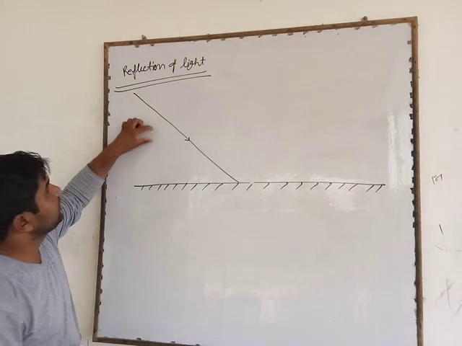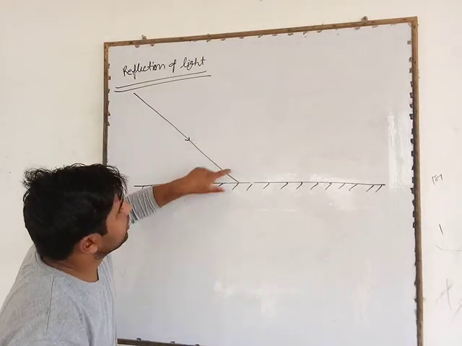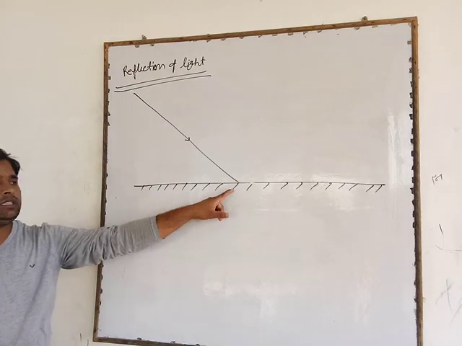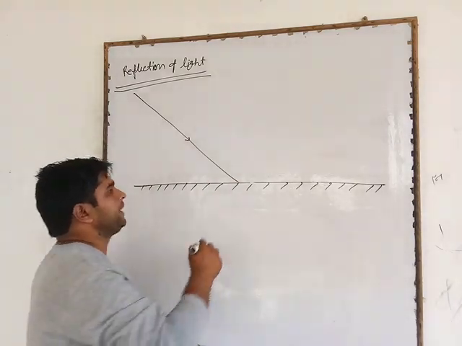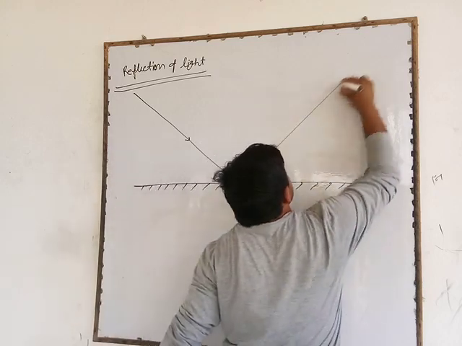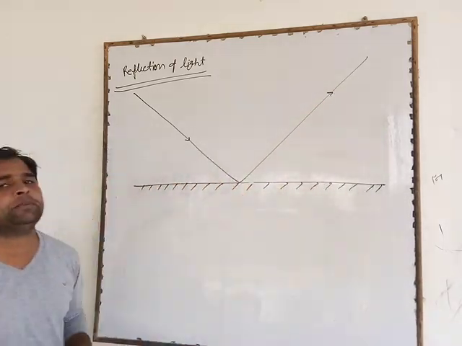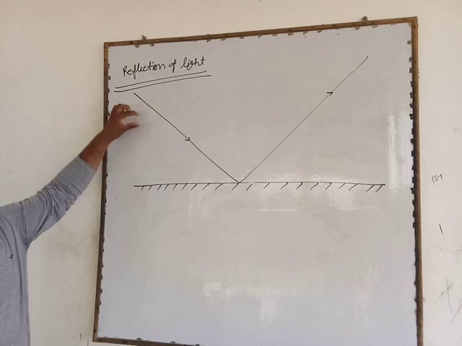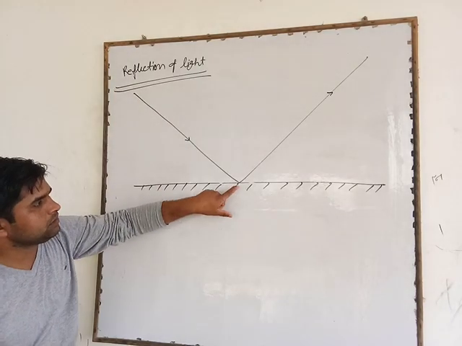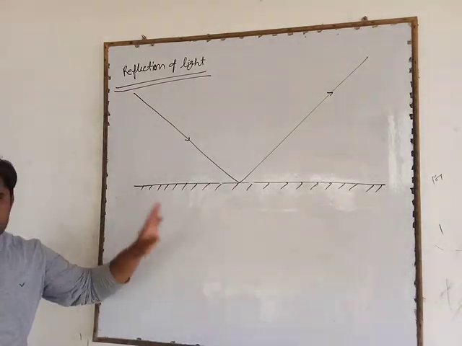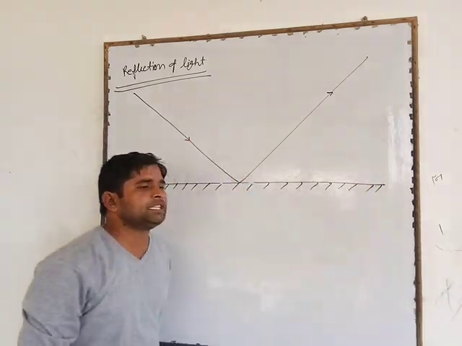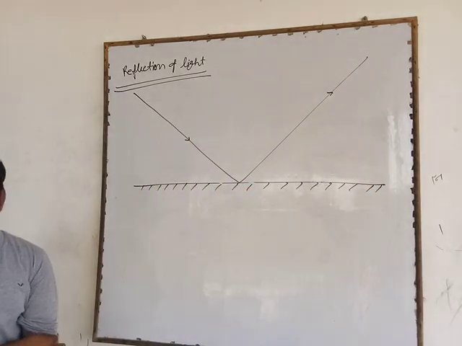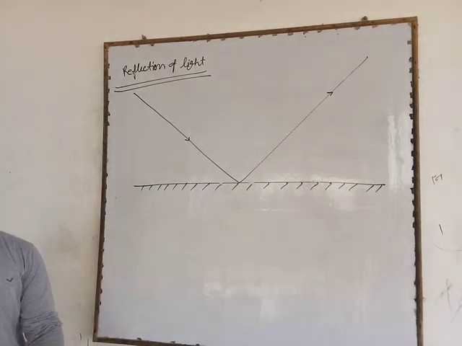When a ray of light falls on the mirror, it returns back into the same medium. This phenomenon of light is called the reflection of light.